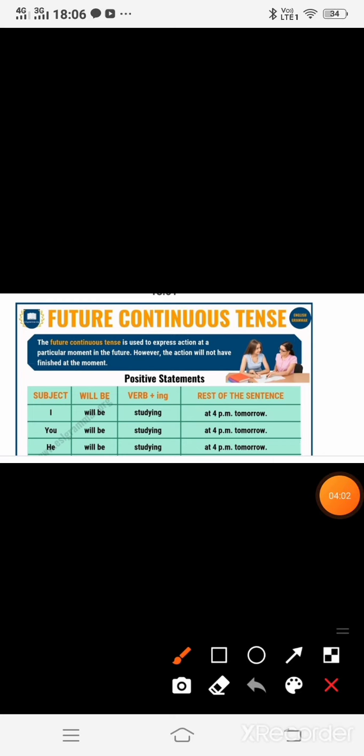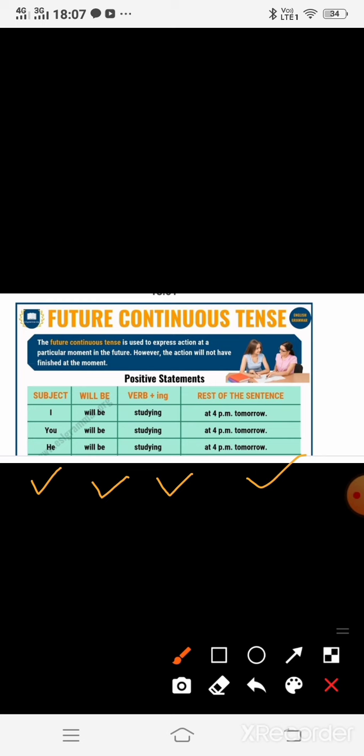Next is future continuous. Future continuous is used to express an action at a particular moment in the future. However, the action will not have finished at that moment. So this is for future, naturally, upcoming actions. Let's see the rule. Subject plus will be, then first form plus ing, and object. Okay, the object can be anything as per the requirement.